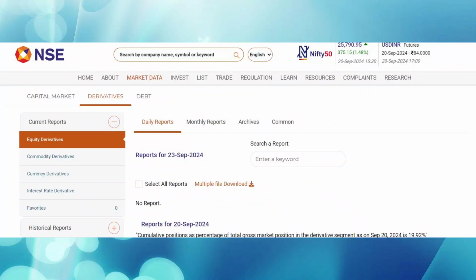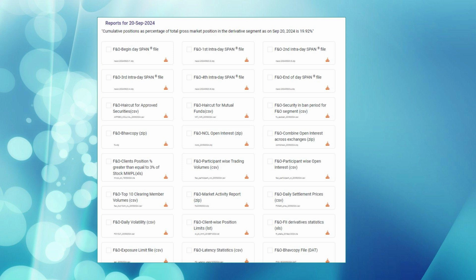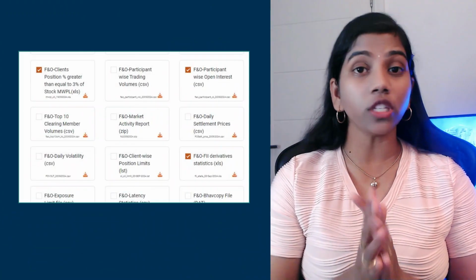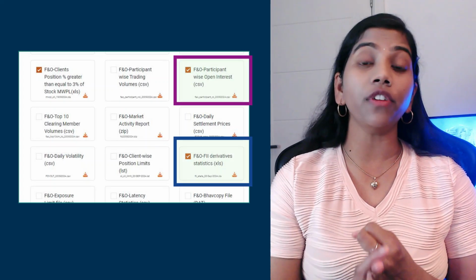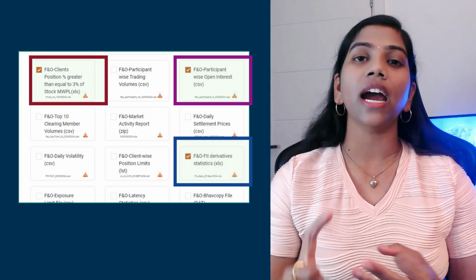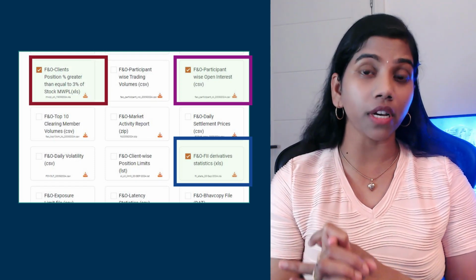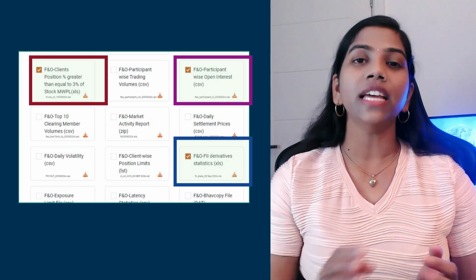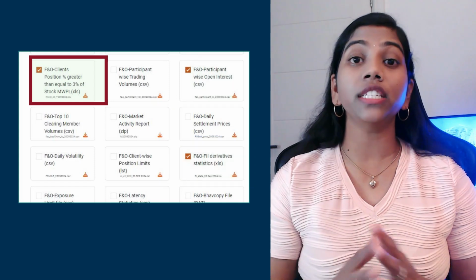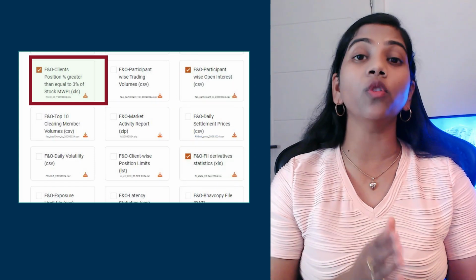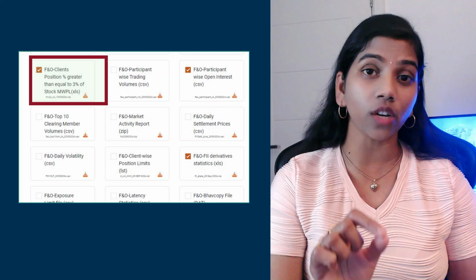Now coming to open interest analysis. As we discussed multiple times, on the NSE India website we get all these statistical documents which we can download and use. Here I would say 3 documents are important. 1. F&O participant wise open interest. 2. F&O FII derivative statistics. And 3. F&O client positions percentage greater than or equal to 3%. These 3 highlighted are the ones we need to check every day. First, let me open the third one, F&O client positions percentage greater than or equal to 3%.